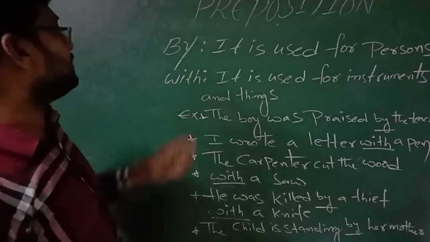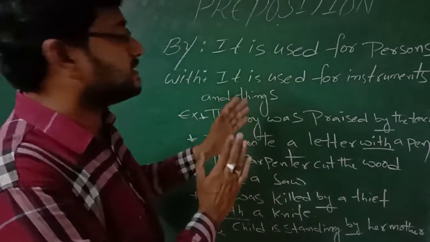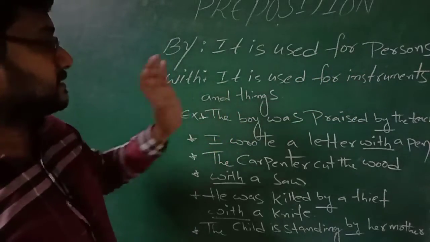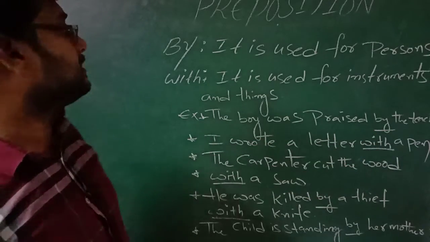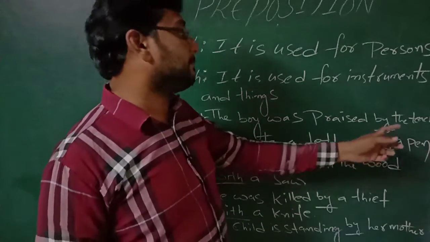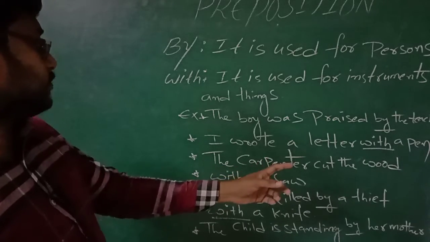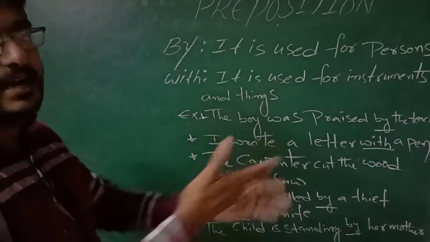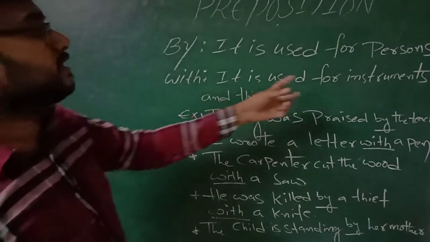Now you see the next one, with. Where we are going to use with, it is used for instruments and things. For example, I wrote a letter with a pen. What is a pen? A pen is a thing. Is it or not? It is a thing. So I wrote a letter with a pen. Next example, the carpenter cut the wood with an axe, with a saw. What is a saw? A saw is an instrument. So what we use here is with, because with is used for instruments.